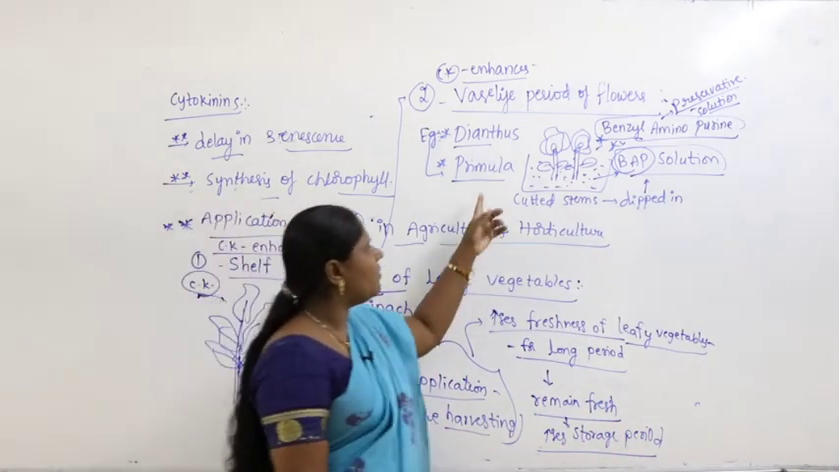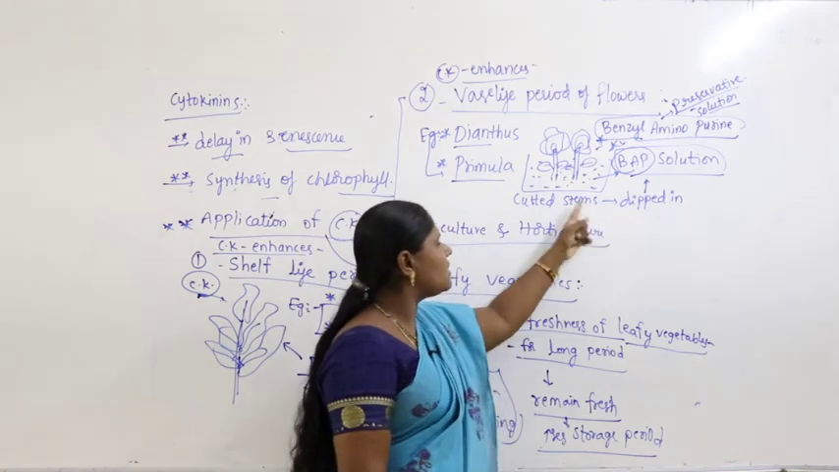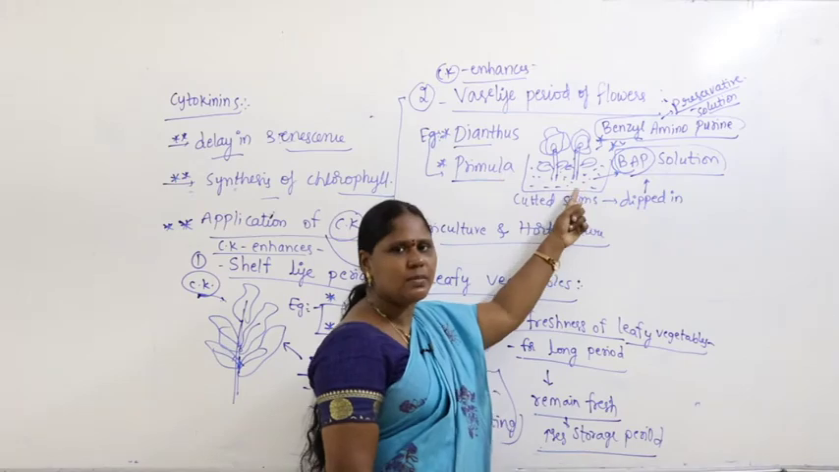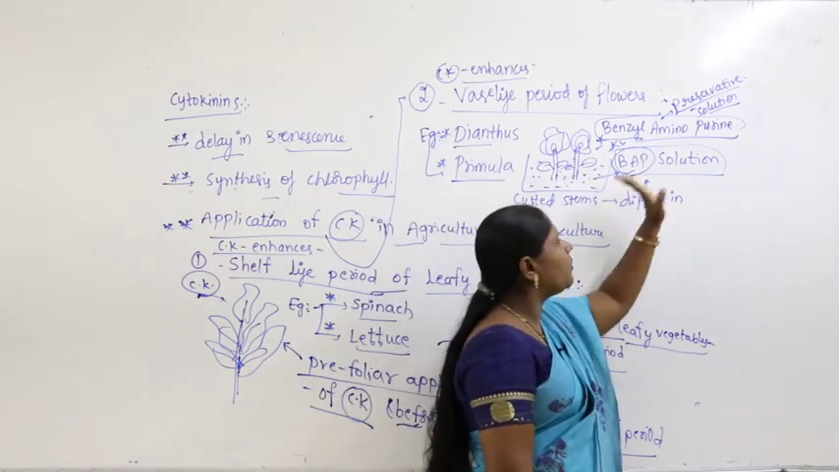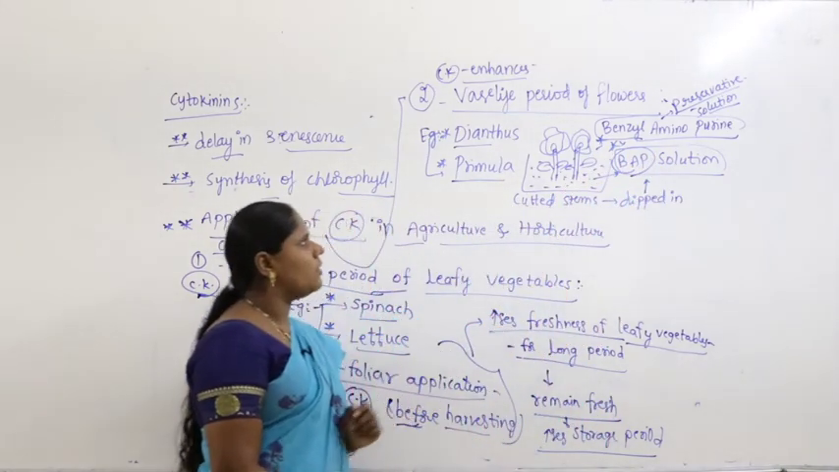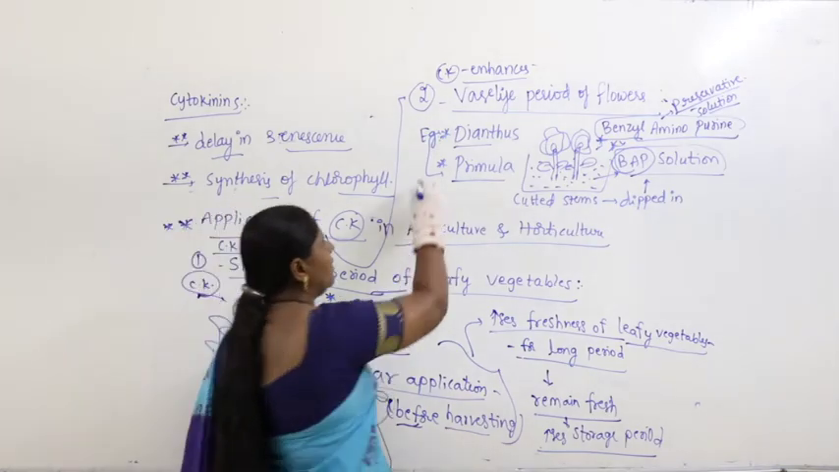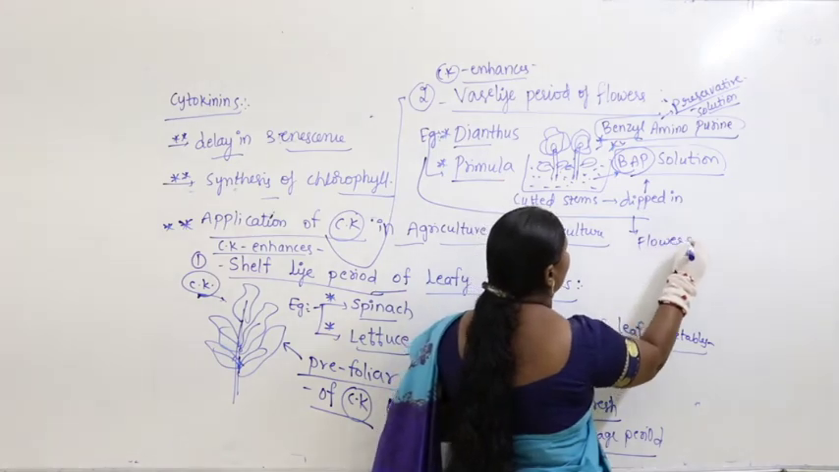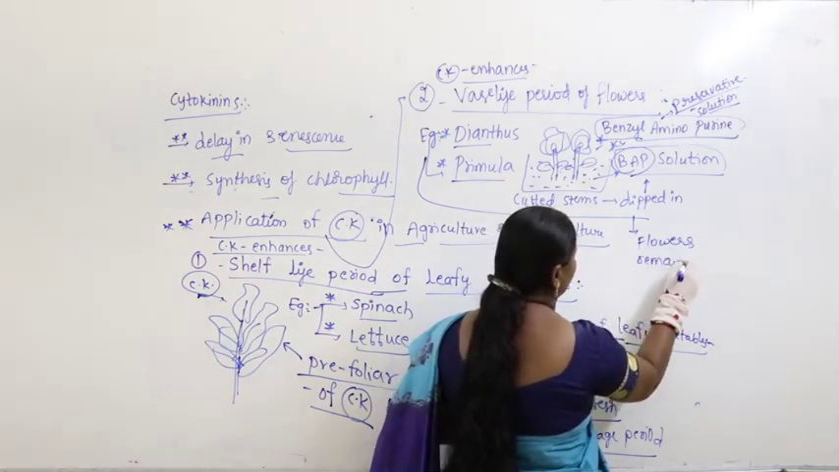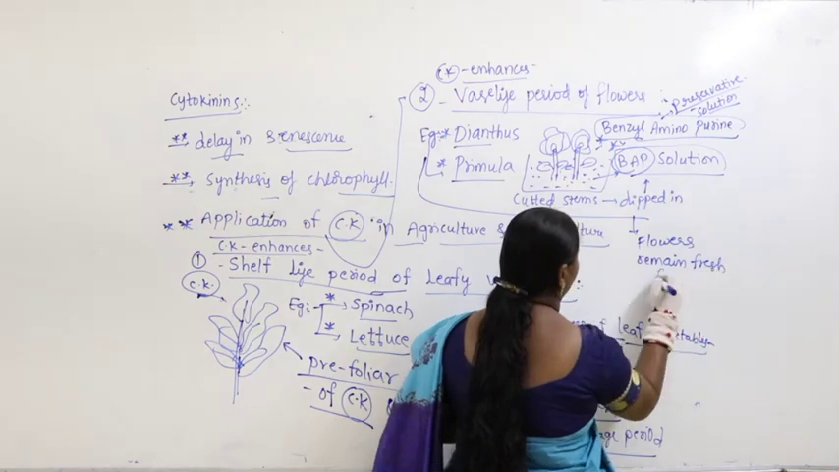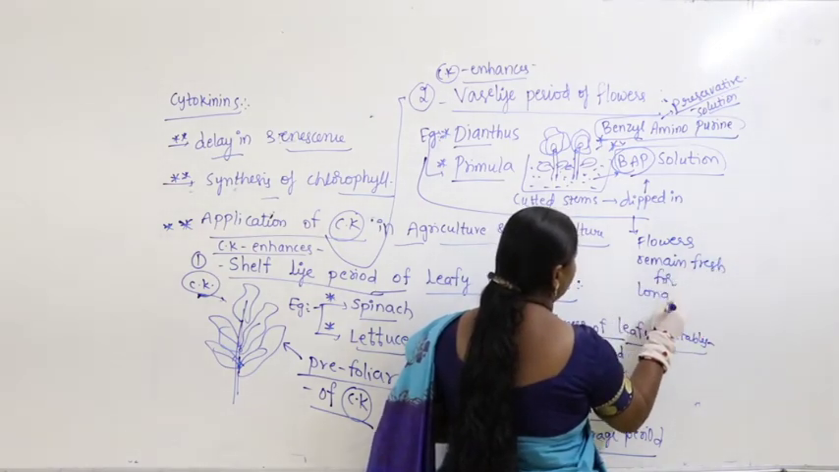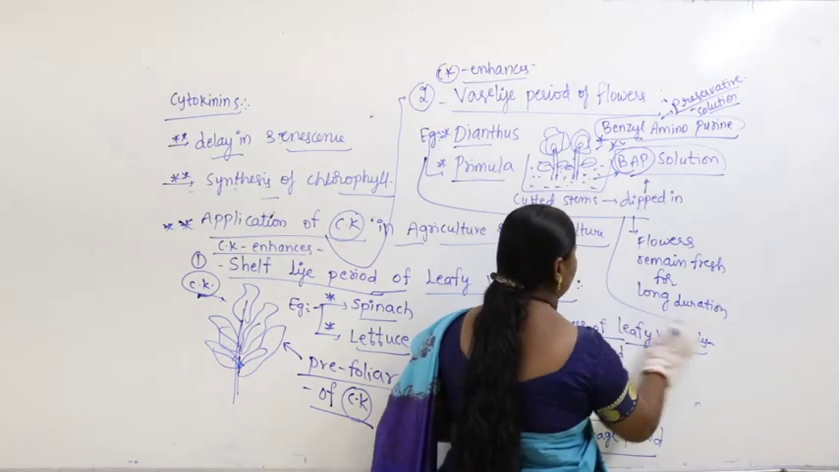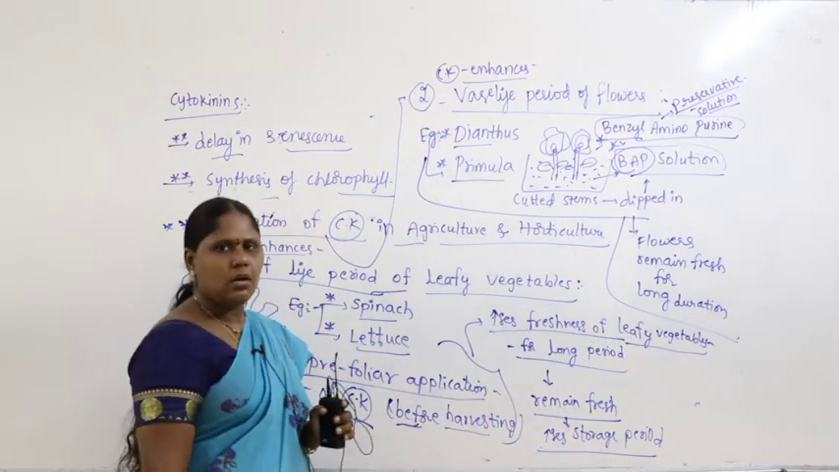Simply, you can take the cut stems of the flowers and dip them in BAP solution. What is BAP? Benzyl aminopurine, which acts as a preservative solution. Then what happens? The flowers remain fresh for a long duration. Got it?